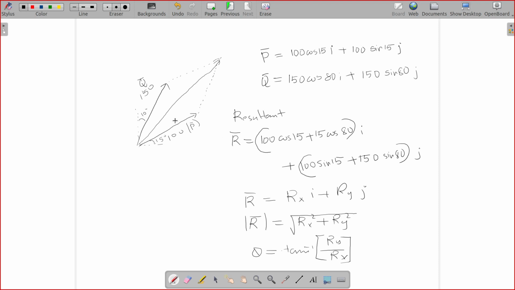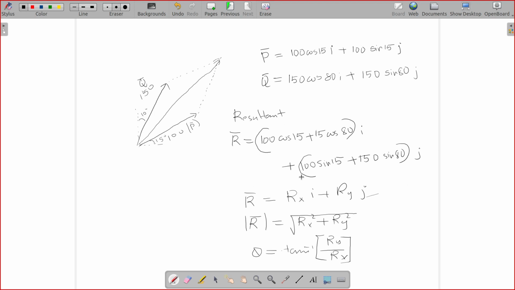And unlike the previous method, this method can be used for a large number of vectors. Instead of P and Q, let's say you have 10 or 20 vectors, P, Q, R, and so many vectors. You can divide each vector into horizontal and vertical components, and all horizontal components can be added to get the horizontal component of the resultant. All vertical components can be added to get the vertical component of the resultant, and this is the resultant.